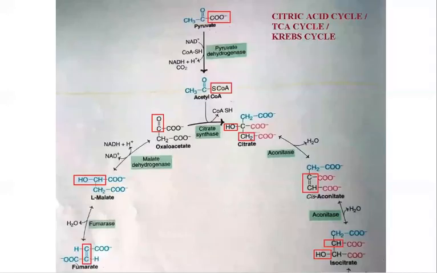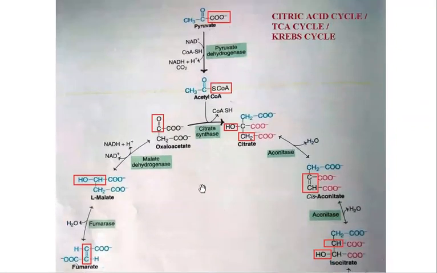Hello everyone. Today's topic is the citric acid cycle, which is also called the TCA cycle or Krebs cycle. It is the most important metabolic pathway for energy supply to the body. About 65 to 70% of energy is released from this cycle, and this is a common oxidative pathway for carbohydrates, fats, and amino acids.